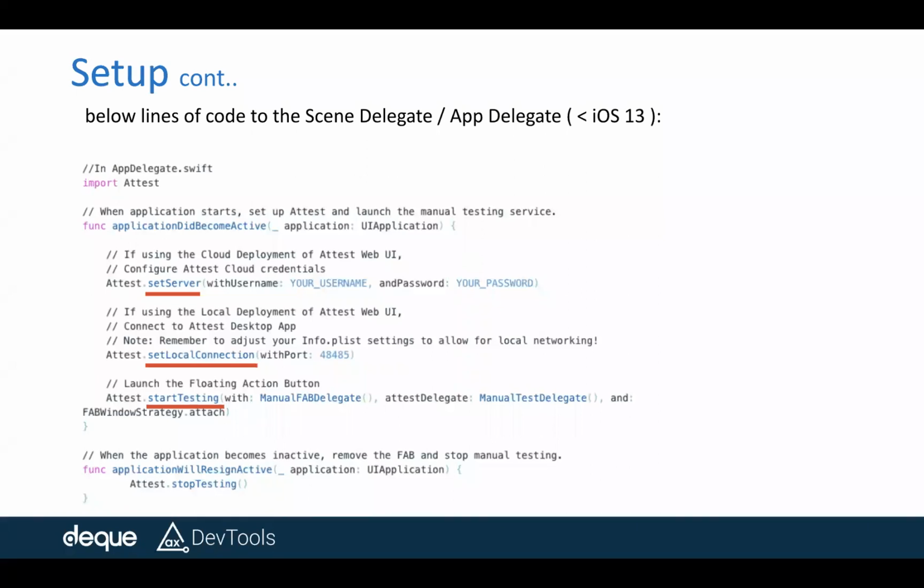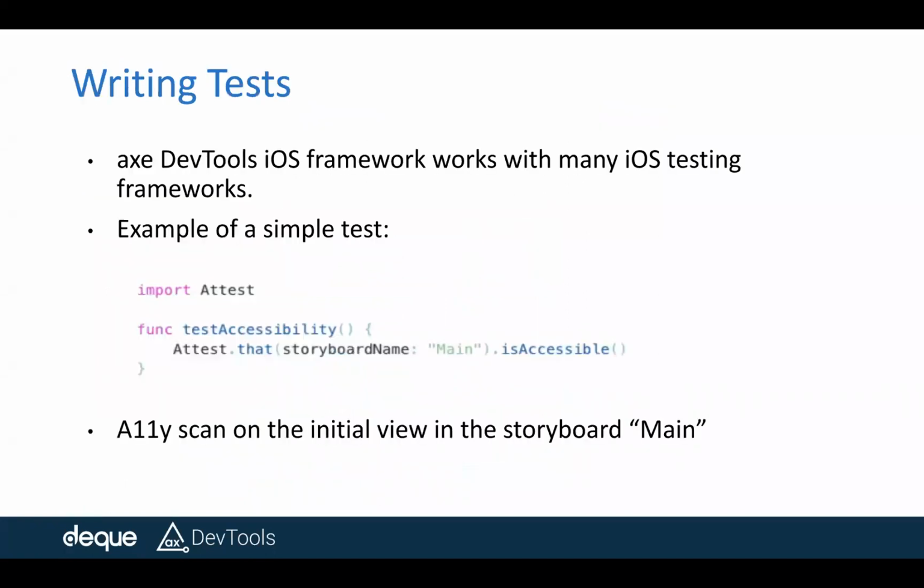If you are connected to the local dashboard, local connection, then it will send the results to the local dashboard, otherwise to the cloud. Okay, so that was the first use case.